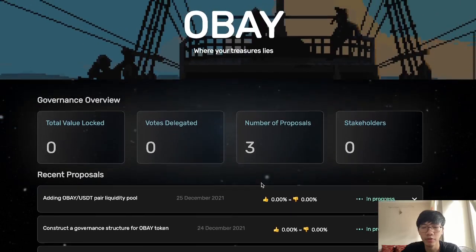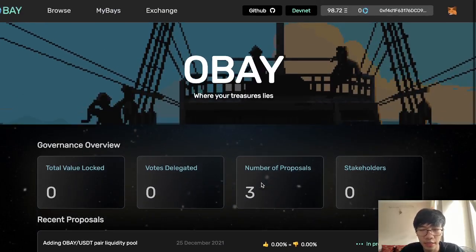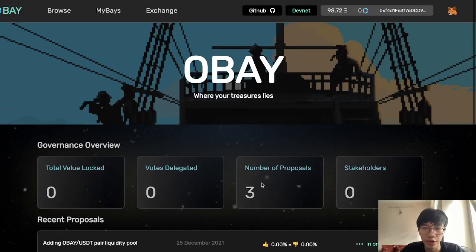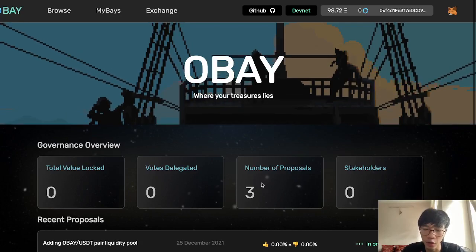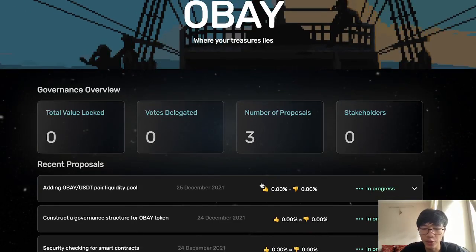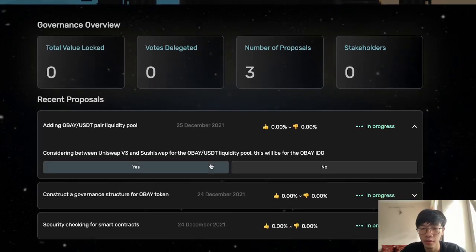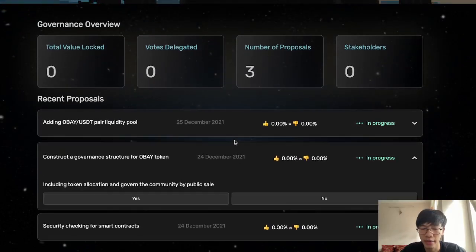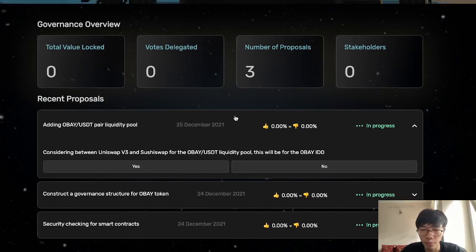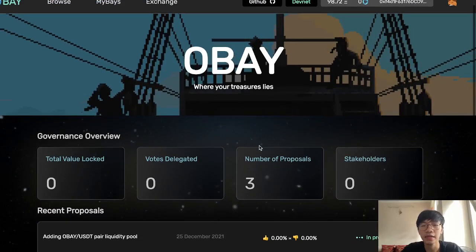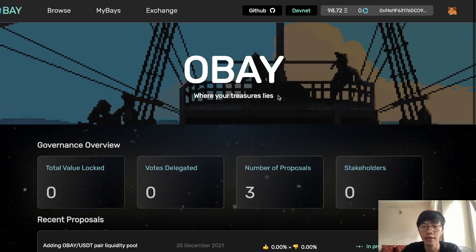And after the DAO is distributed with the OBAY token and they become OBAY holders, they can use that OBAY to vote on the improvement proposal right here. And that DAO will gain the benefit from voting on the improvement proposal, and if the improvement proposal is accepted, they also earn a benefit. And that is our OBAY project.